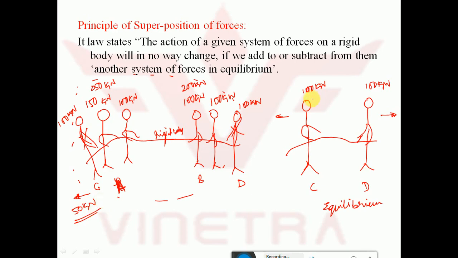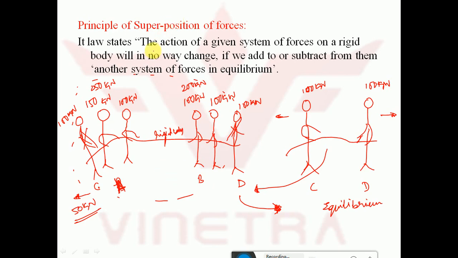So teams C and D were in equilibrium. If I add forces of a system which is in equilibrium, or if I remove the forces which are in equilibrium, that will not affect the existing system. That is, the existing system was A and B.